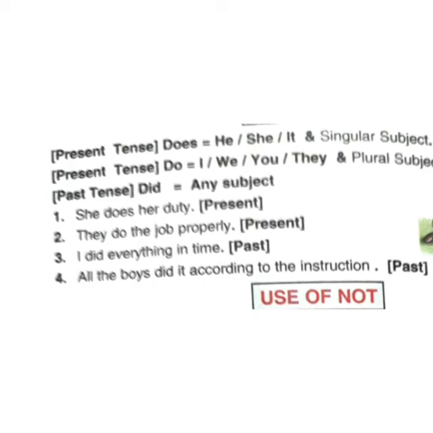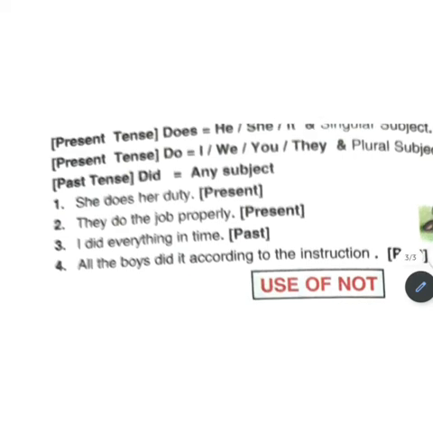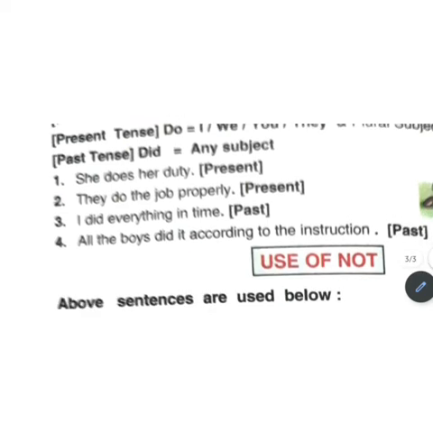We do our work on time. They do their job properly. For a plural subject, kids, we use do, and for I also we use do. I does my work is not correct. I do my work on time is correct. In present tense, does is used with he, she, it, a singular subject. And for a plural subject in present tense we use do. For I, we, you, they, all, we use this auxiliary verb. Okay, let's read here. Did is used with any subject.